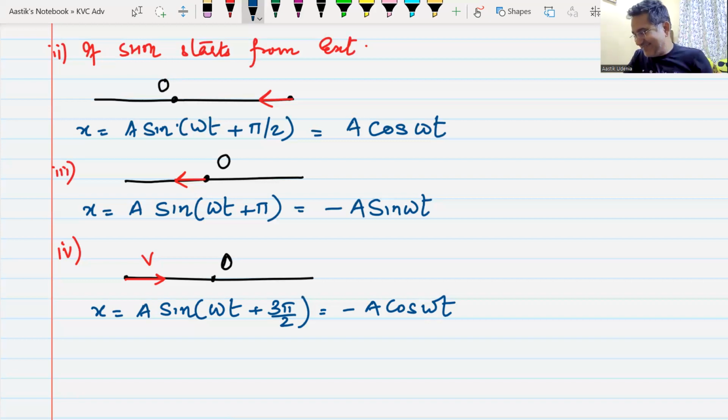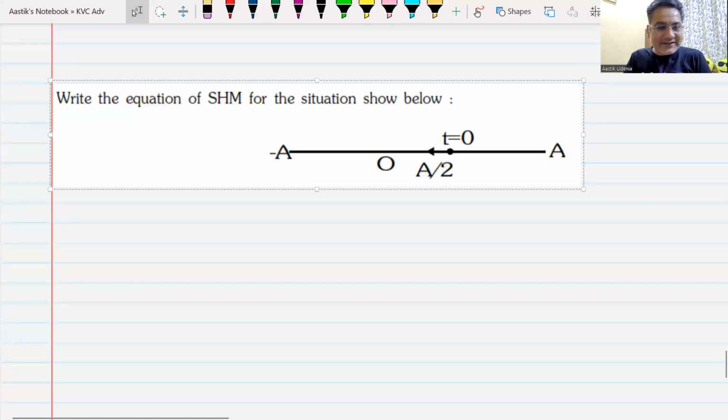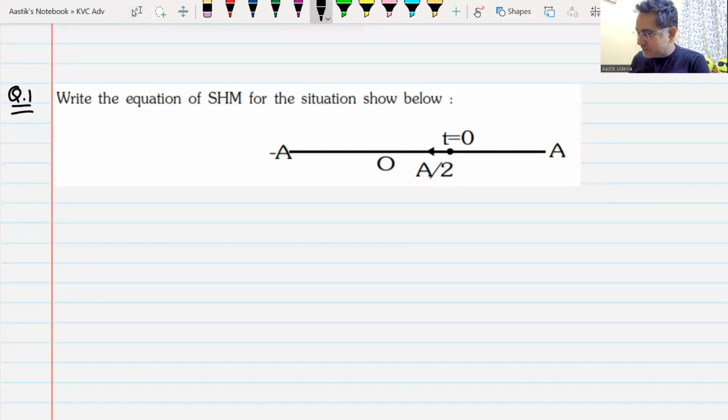Well done. Then I have a question for you. You'll have to write the equation of SHM for this particle. How will you write the equation of this particle? I'll give you 2 minutes to think about it. So how do you find this out?